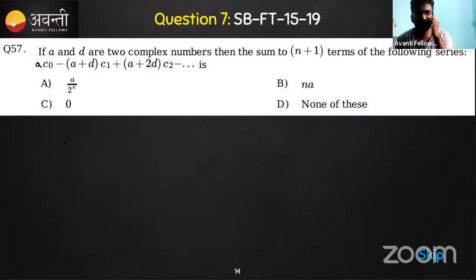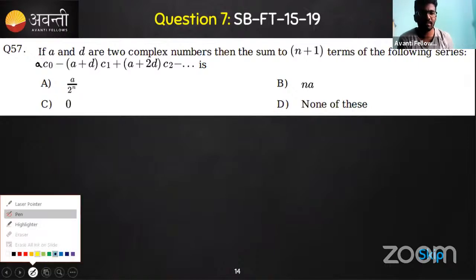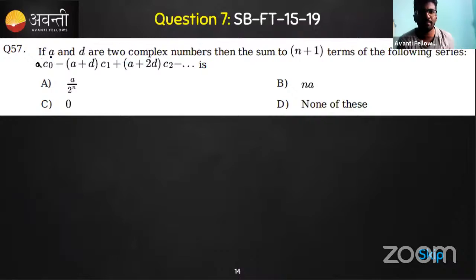What about this one? Again, there is a complex number. So A and D are two complex numbers given in such a way that there is a summation up to n plus 1 terms. What are the terms? A C naught, minus A plus B C1. So these are the terms. Are we able to solve this question here itself?